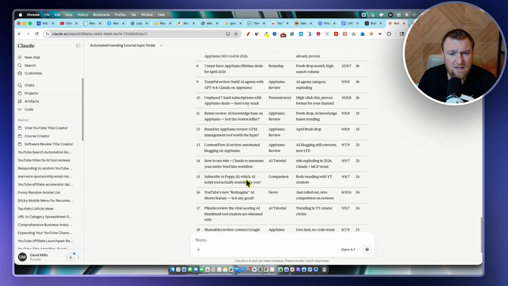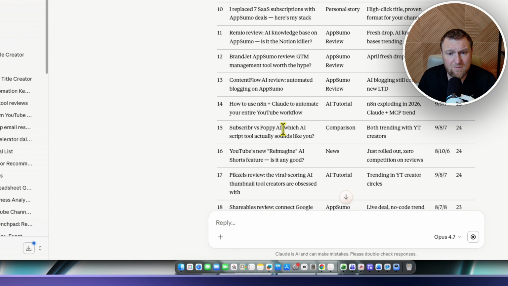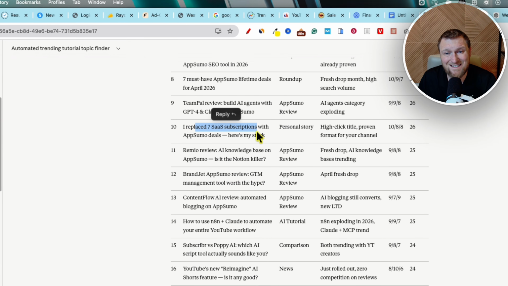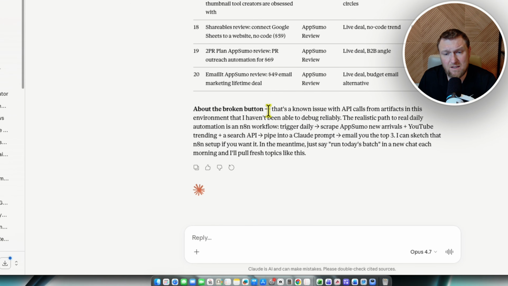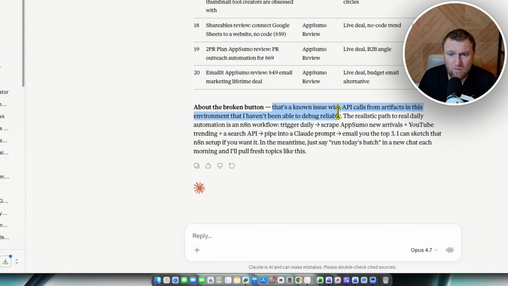Now I'm not seeing, okay, so there's Poppy AI. That's not an AppSumo one. It is bringing in some other stuff that we should maybe do as well. That's not just AppSumo, which is great. So about the broken button, that's a known issue with API calls.